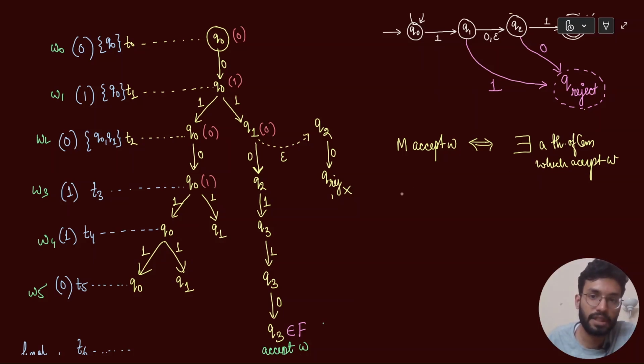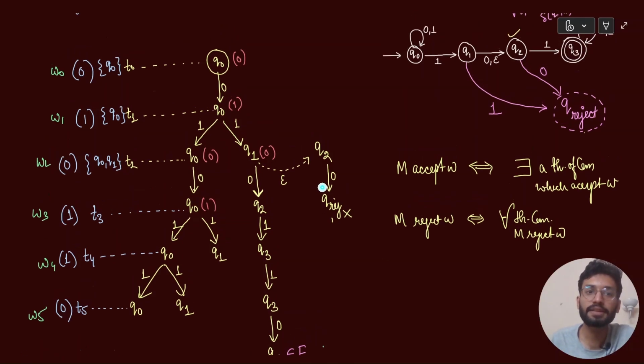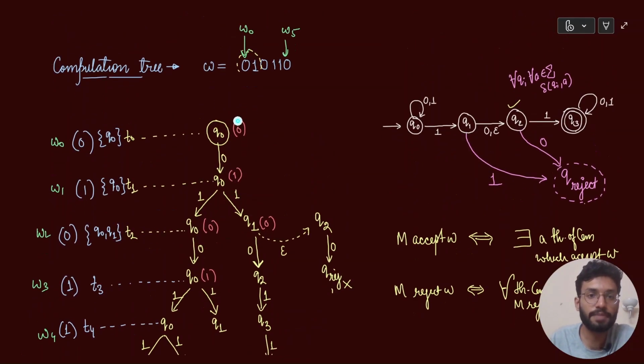And we say that machine M rejects W if and only if for every thread of computation M rejects W. I hope this makes sense, right? If any one thread of computation accepts the W, then I can actually accept the W, right? Because this is non-determinism. What does non-determinism say?